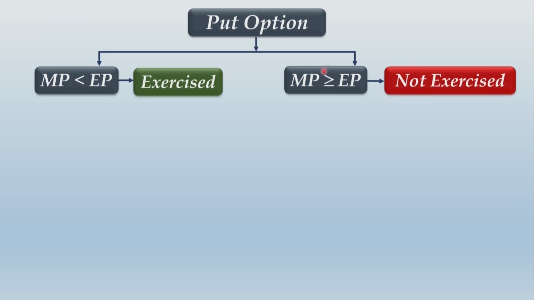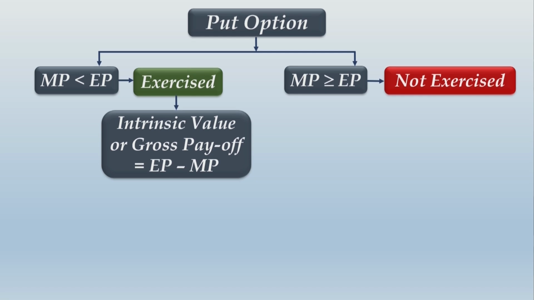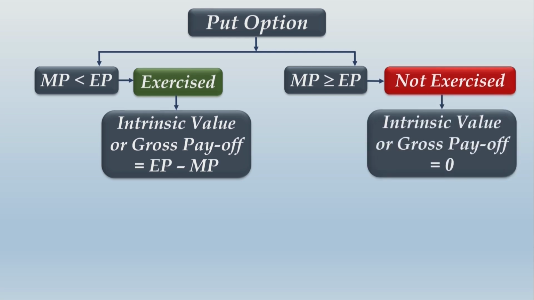So when any option is not exercised, its intrinsic value will be 0. So you don't have to use your brain over here. The intrinsic value over here will be 0. But the intrinsic value over here will be EP minus MP, that is exercise price minus the market price. And if not exercised, the intrinsic value is simply going to be 0. So this intrinsic value or the gross payoff, for the holder it becomes a cash inflow, and for the writer it becomes a cash outflow.